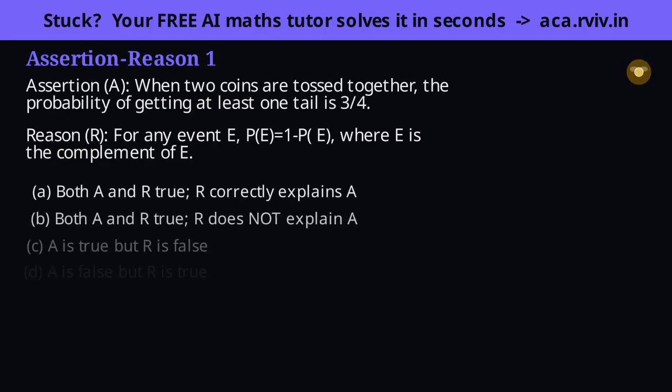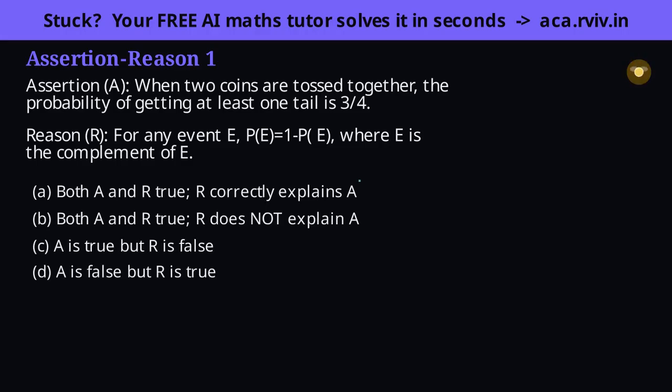Which option is correct? First, the assertion. Two coins give HH, HT, TH, TT, and the only outcome with no tail at all is HH, probability 1/4. So, at least one tail is 1 minus that, 3/4. True. Now the reason.